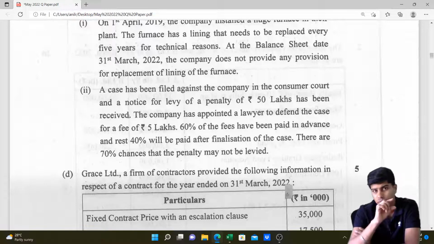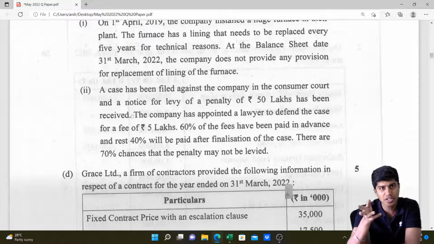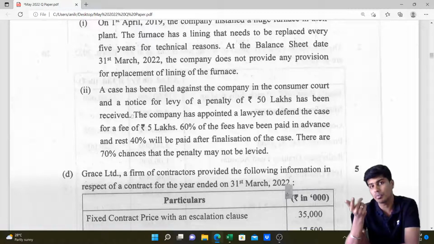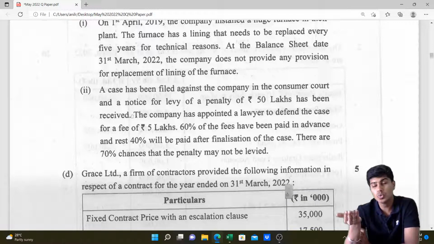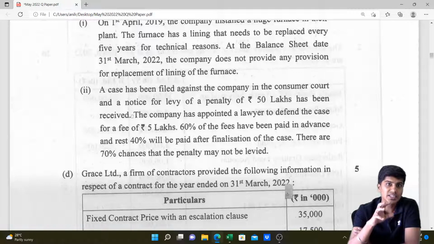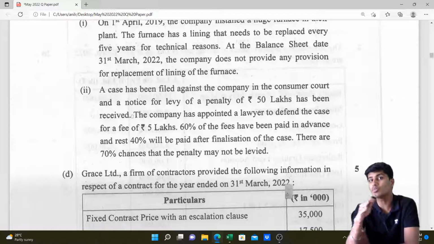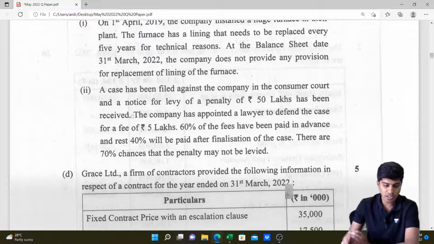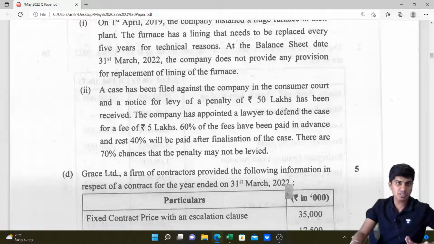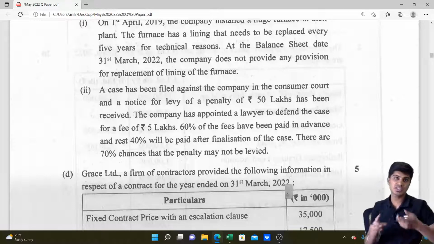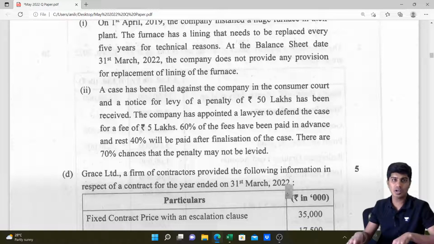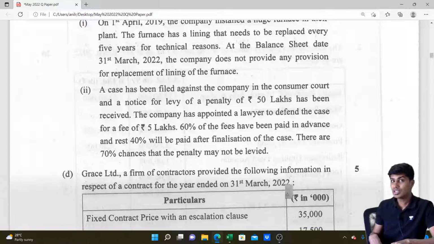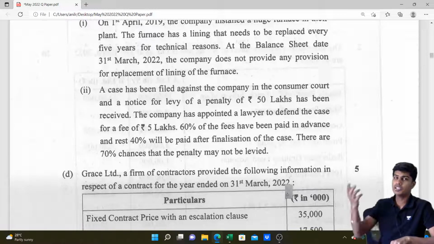To start the answer, we'll read the definition of contingent liability. As per Accounting Standard 29, contingent liability is a possible obligation. Liability is an obligation. Contingent liability is a possible obligation whose existence is confirmed by occurrence or non-occurrence of one or more future events. You get this? Now here, that consumer court there is a case pending. That judgment of that case is future. It is uncertain and it is uncontrollable. And based on that occurrence or non-occurrence, means occurrence of case going in my favor, case not going in my favor, there is a possibility of outflow.